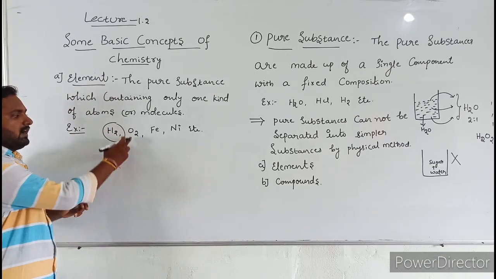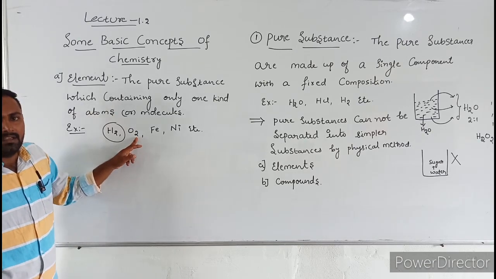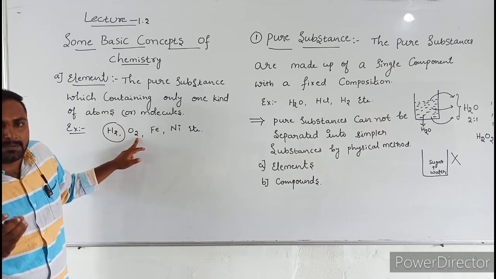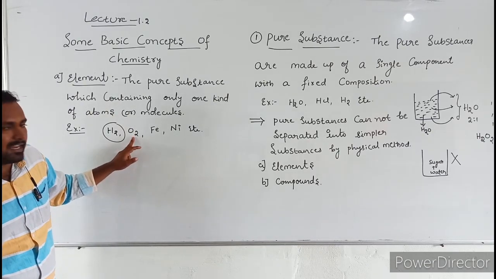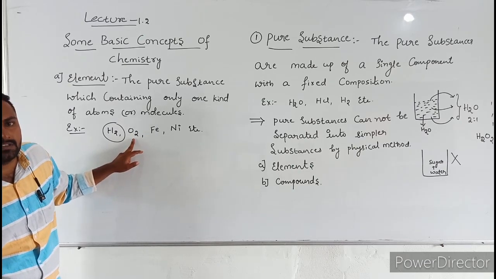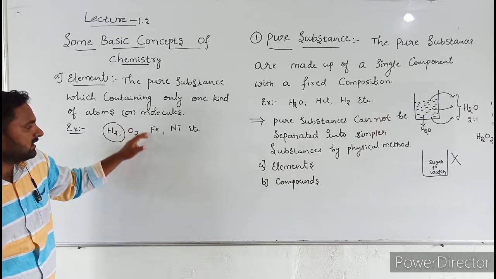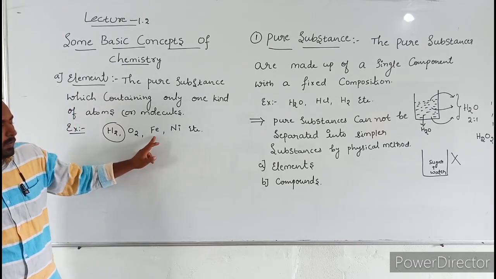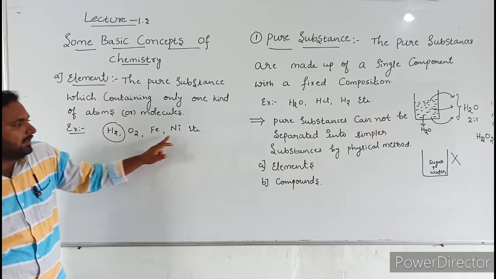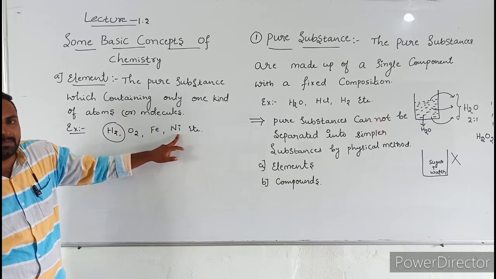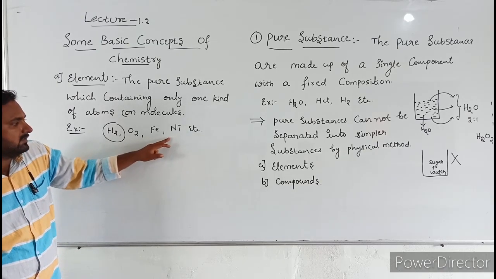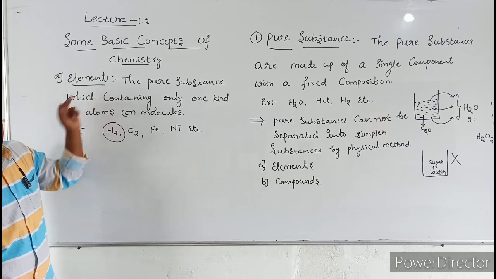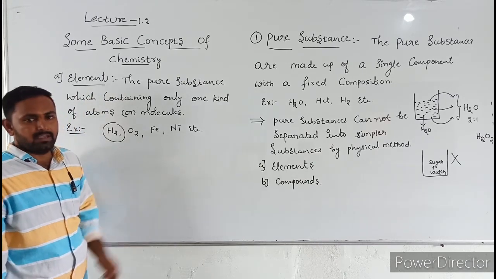Okay. Next, come to oxygen. In this oxygen, how many types of atoms are present? Only one type of atoms, that is oxygen. Now come to iron. In iron also only iron atoms are present. In nickel only nickel atoms are present. That's why these are examples of elements.